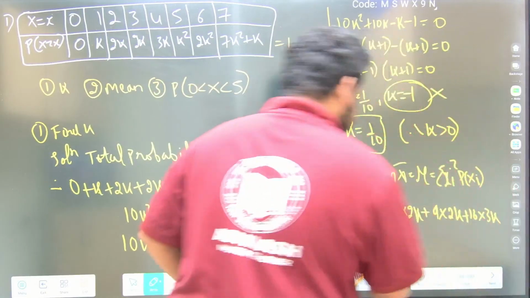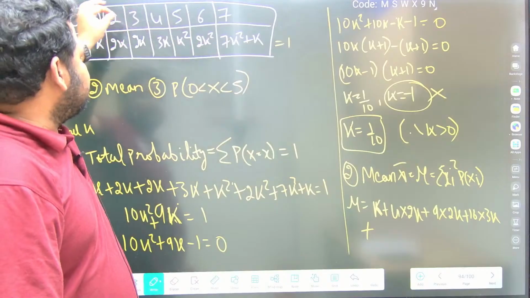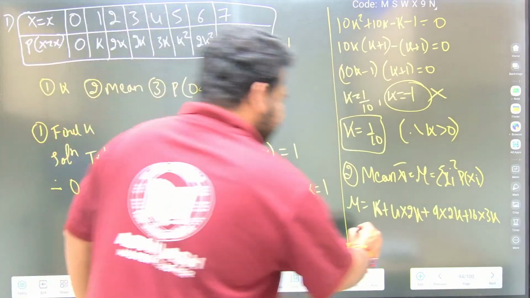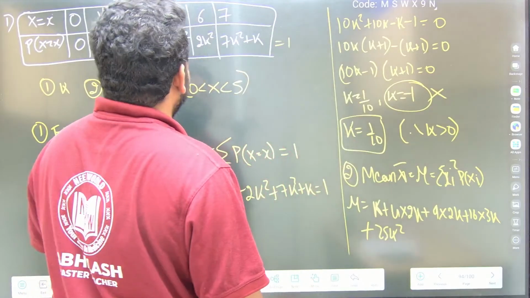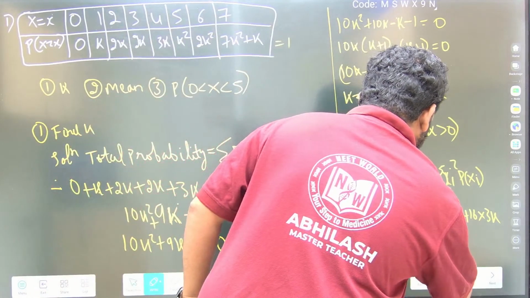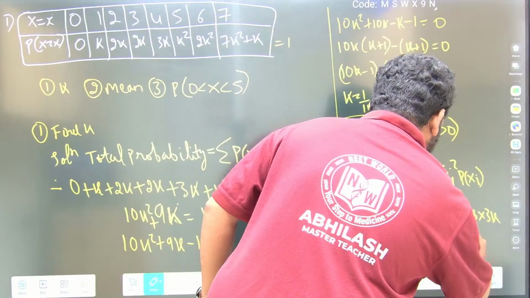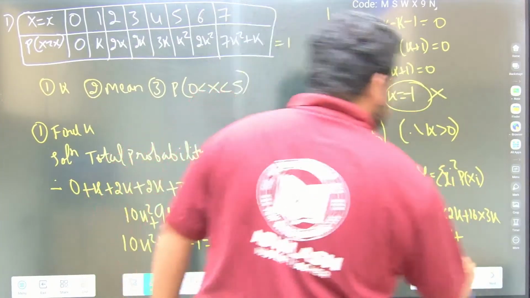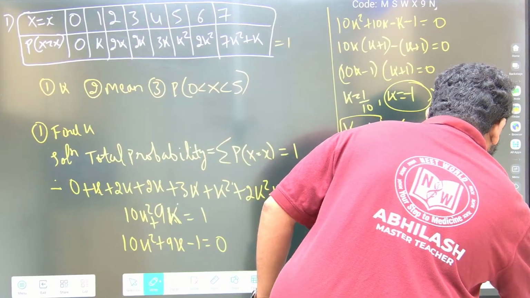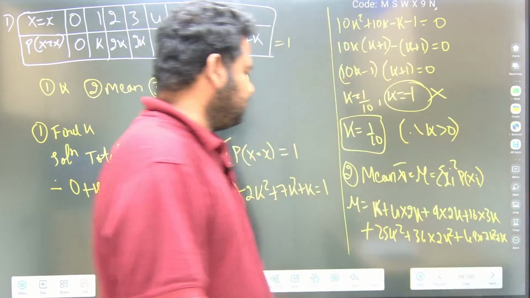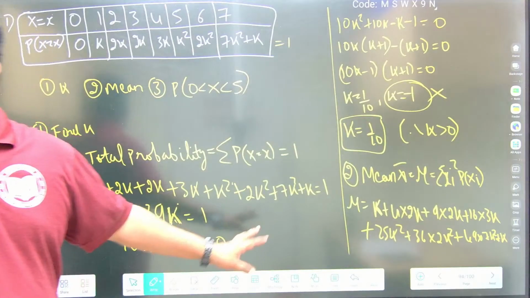Okay, getting it. Just we have to square xi. 5 square is 25, 25 into k square, that is 25k square. 6 square is 36, 36 into 2k square plus 7 square is 49, 49 into 7k square plus k. This is what we have.